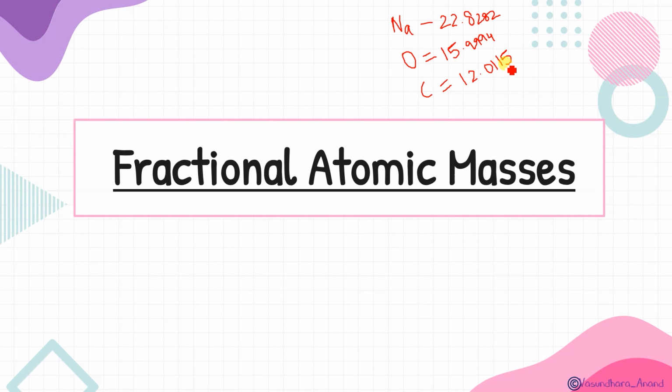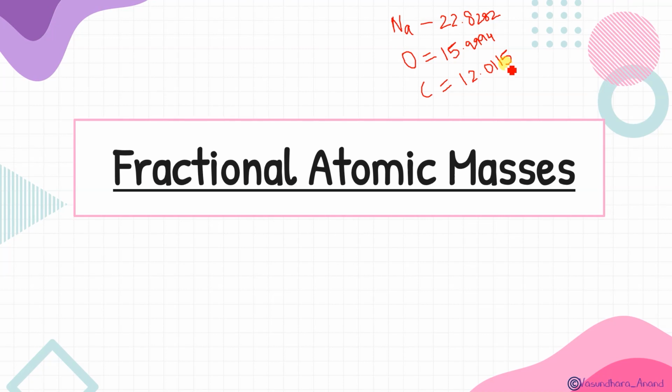हर एक element का atomic mass, why is it in fraction? Why not a whole number? And that's why I explained in chapter 3 that there is a slight difference between the mass number and the atomic mass. Whenever we talk about the atomic mass, it will be in decimal, in fraction, and the unit U should be mentioned there. But whenever we talk about the mass number, it will be a whole number. Although both are approximately the same value, the mass number will never be a fraction. It will always be a whole number. ठीक है, समझ में आई बात?